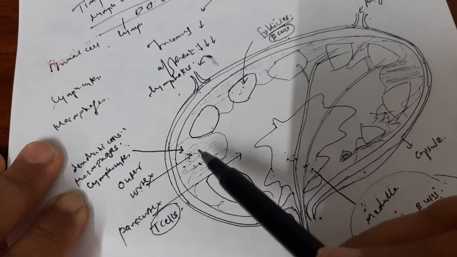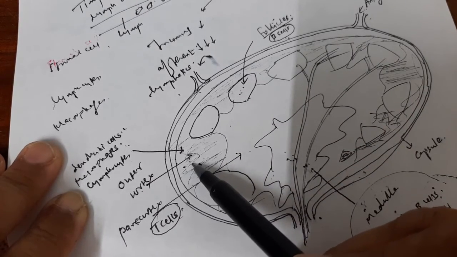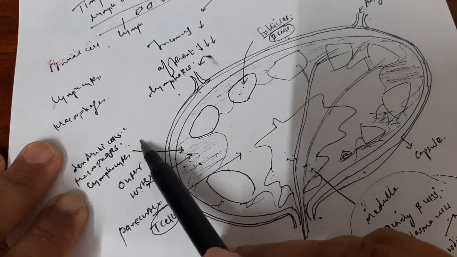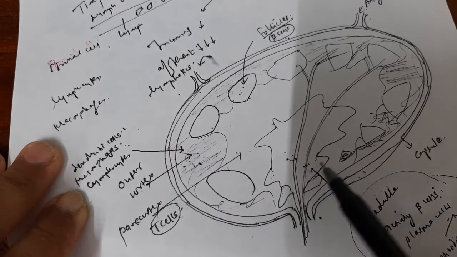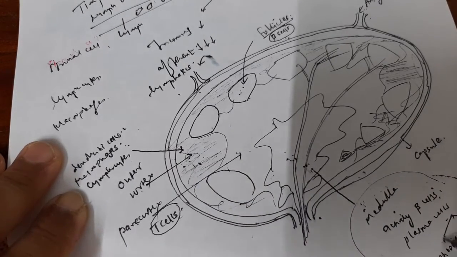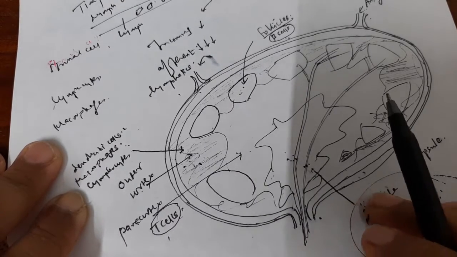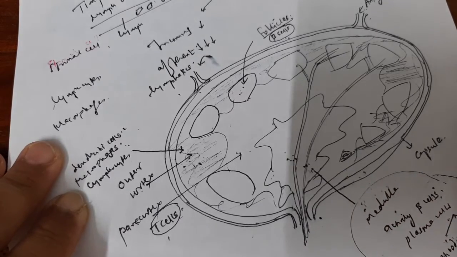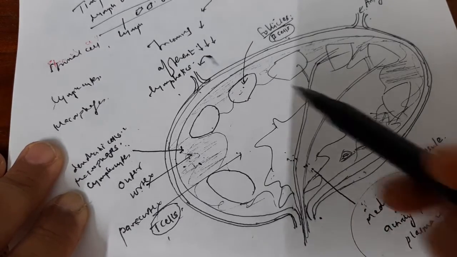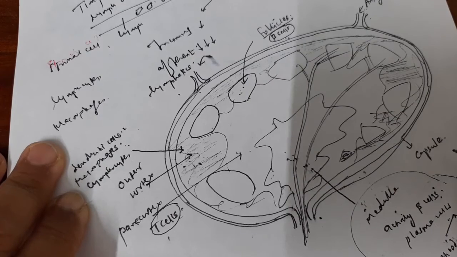Besides this, the outermost cortex contains dendritic cells, macrophages, and lymphocytes. The medulla is rich in active B cells. The paracortex is rich in T cells. Now we are going to see from where the antigen is coming, how it enters.